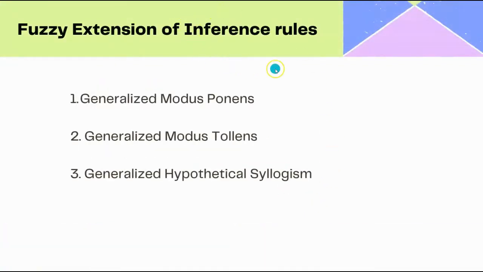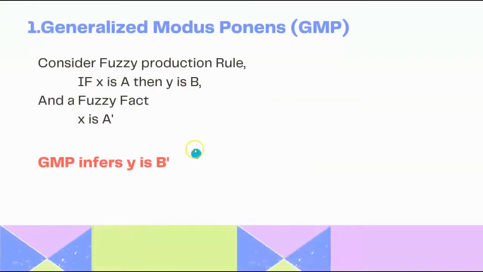And the fuzzy version can be extended with these inference rules. The extended rules are called generalized modus ponens, generalized modus tollens, and generalized hypothetical syllogism. Considering the first one, generalized modus ponens, GMP, considering the production rule as if X is A, then Y is B, and a fuzzy fact X is A dash. Here GMP infers Y is B dash from the fuzzy fact X is A dash.